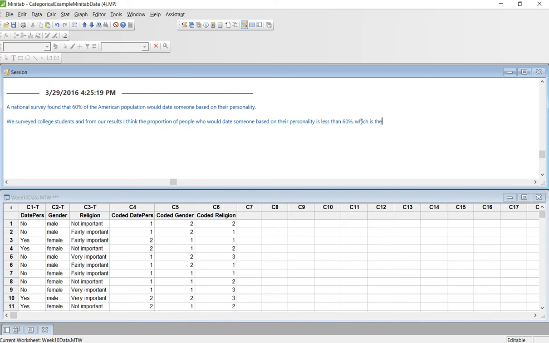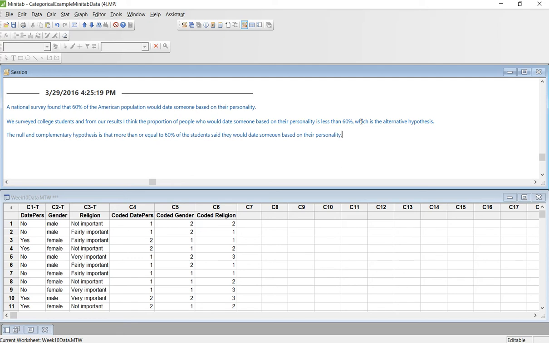And actually I'm going to put the null and complementary hypothesis down here: the proportion is greater than or equal to 60% of the students said they would date someone based on their personality. Okay, so there's your null and your complementary.